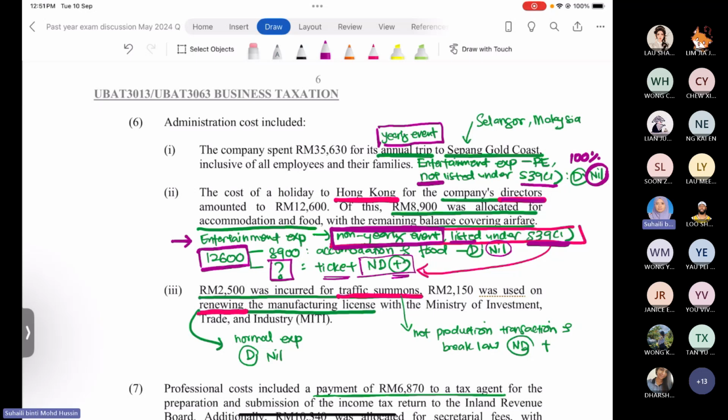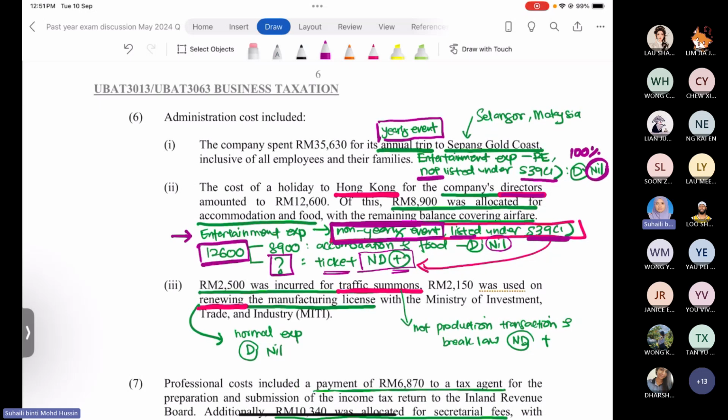Okay, number 6.2. Number 6.3. Right, the company paid for the traffic summon, 2,500 ringgit. And then 2,150 was used on renewing the manufacturing license with the Ministry of Investment, Trade and Industry. So they have two items in number 6.3. One is a traffic summon, 2,500 ringgit, and the other one is the payment to renew the manufacturing license with the MITI. Okay, alright, number 6.3.